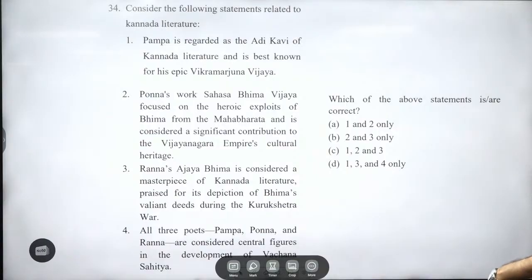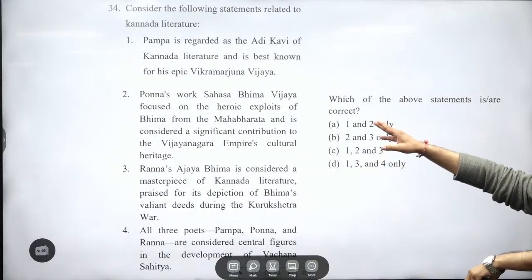Right, wrong? Pampa, Ponna and Ranna are basically the trinity of which literature? Rashtrakutas. Also Kannada literature you will be seeing over there. Right. One work you should remember of Ponna.